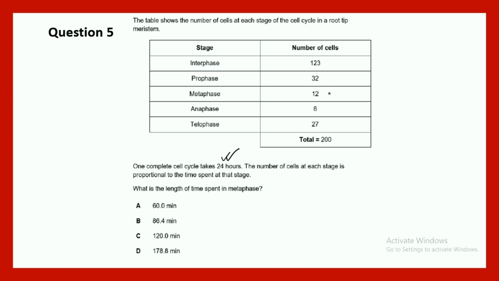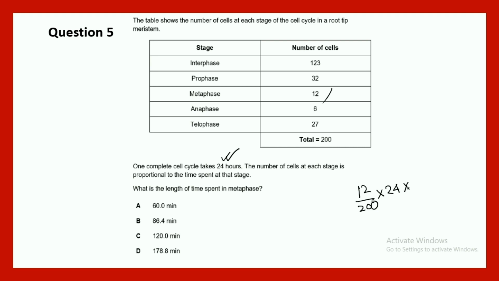So in metaphase, how much time are you spending? In metaphase, you are spending 12 minutes of time, right? 12 minutes of time. So this is important. So in metaphase, you are spending 12 minutes of time, and the fraction is 12 by 200, the fraction of time spent in the metaphase, and that would be multiplied with 24 hours.